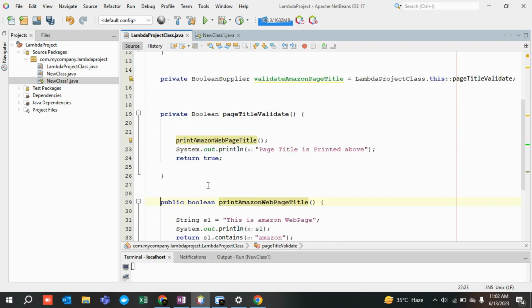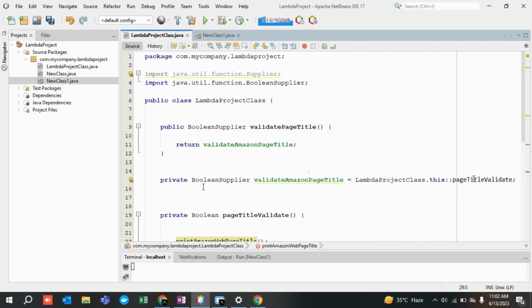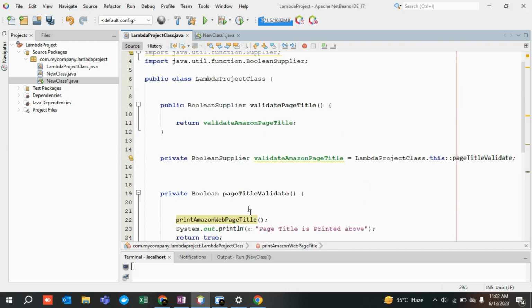Okay, but still, what we are doing over here is known as functional programming. One method is calling another method, which is calling another method. So there is a series of chains of things that are occurring over here. Although some people may not be able to understand what suppliers are all about, we are going to cover that.